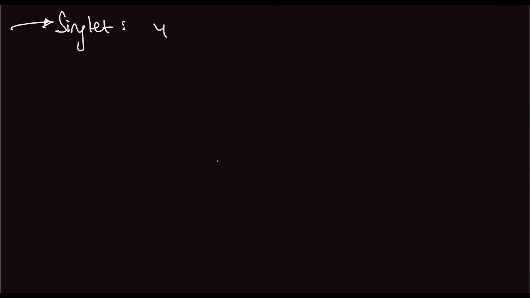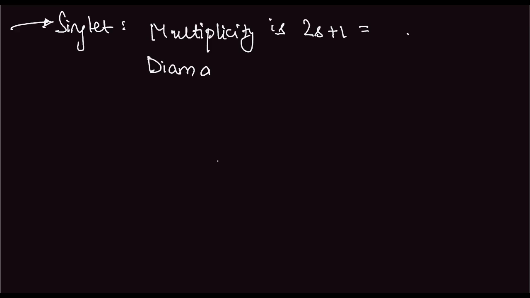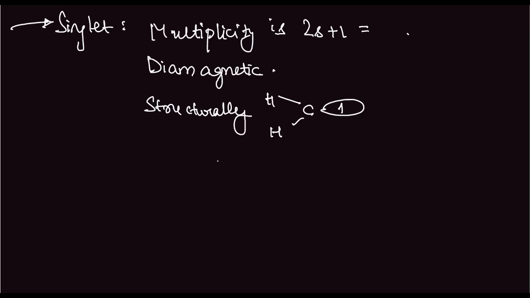Singlet carbene: the multiplicity is 2s plus 1, which equals 1. It is diamagnetic since both the electrons are in the same orbital. Structurally it is something like this. We have hydrogen, carbon, hydrogen, and in one of them we have this electron pair. This is sp2 hybridized and its orbital looks something like this.